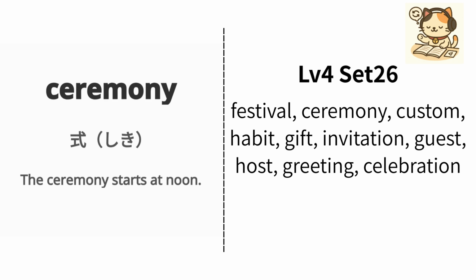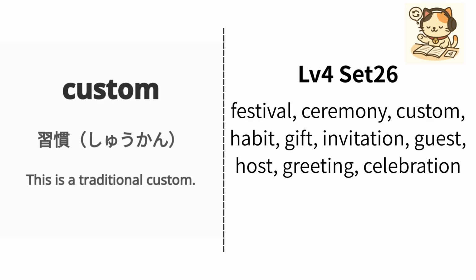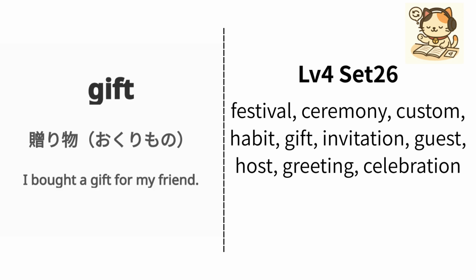式は正午に始まります。Repeat. Ceremony. English is custom. Japanese is shukan. Example: This is a traditional custom. これは伝統的な習慣です。Repeat. Custom. English is gift. Japanese is 贈り物. Example: I bought a gift for my friend.